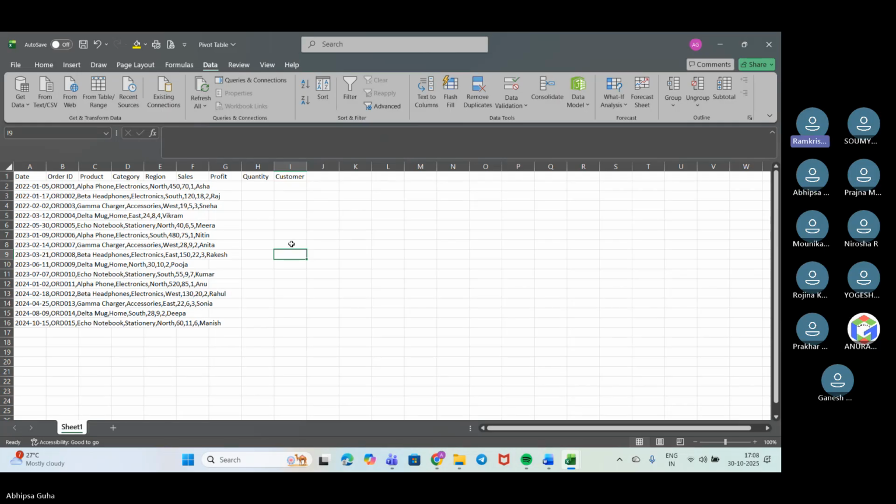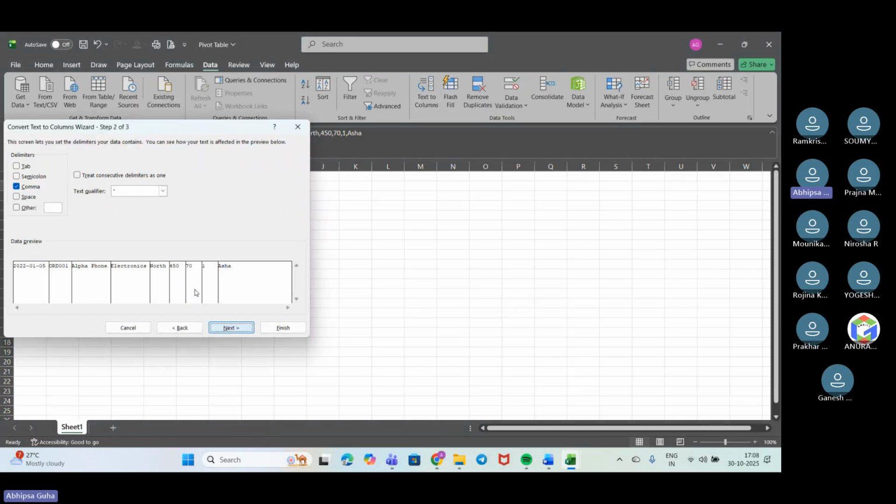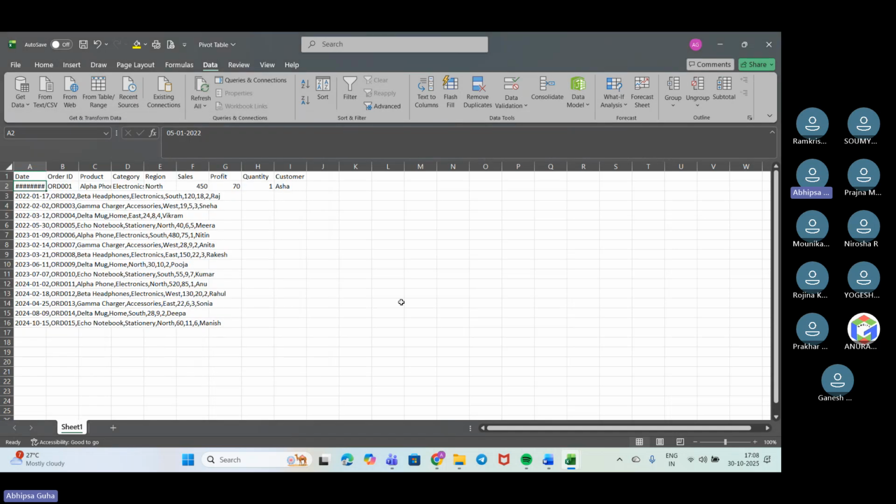Ma'am, guys, can you repeat the process, please? Yeah, I need to, because I need to do it for all of it. I'll just repeat it. Here I'll select the very first one. Now move down to the Data tab. Next, Text to Columns, delimited, next, comma, because they are also separated by commas. Next, finish.